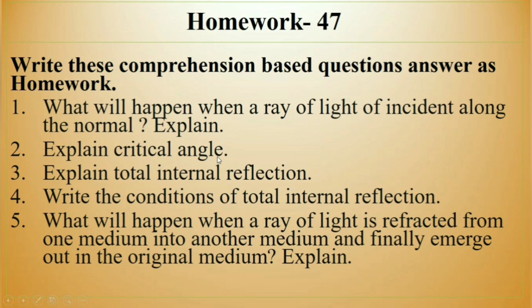I have explained already, so you will learn and write from there, and you will write the conditions of total internal reflection. Write those two conditions. What are the conditions? Total internal reflection occurs when the light passes from a denser medium to a rarer medium, and the angle of incidence must be greater than the critical angle.